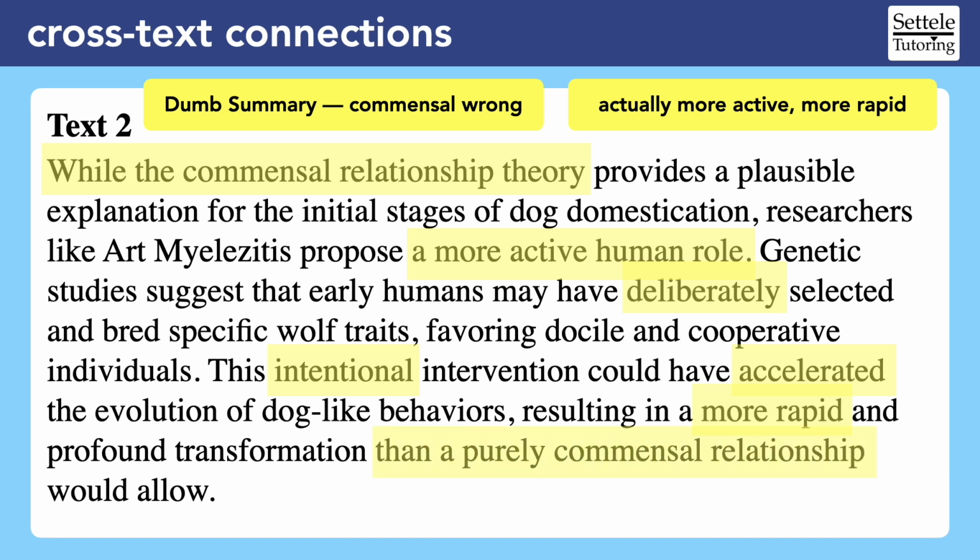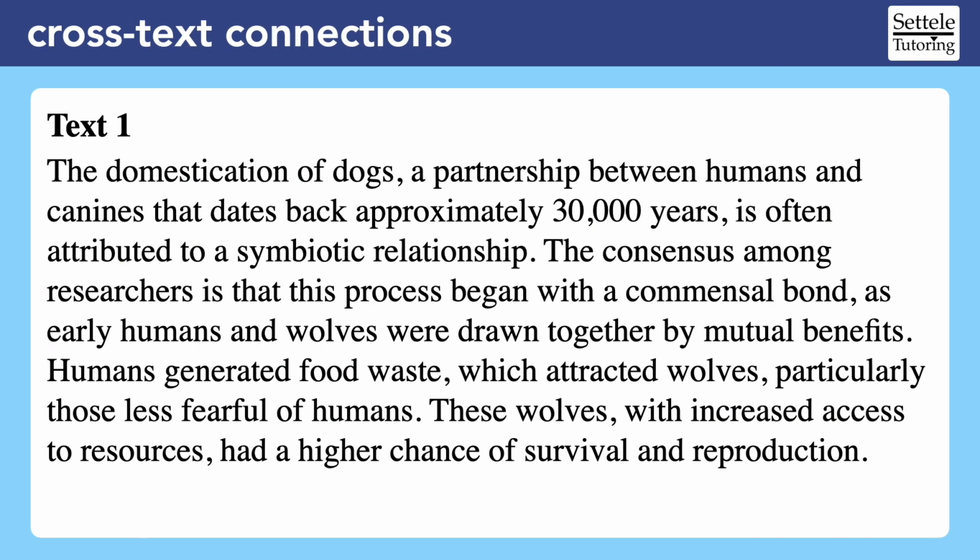This is a good reminder to use your scratch paper during the reading modules, especially for hard questions like CTCs that involve a lot of reading. We still need to read text 1, and I don't want to forget the key ideas that I learned from text 2. Notice that text 1 includes some background information that we really didn't need in order to understand the main argument of text 2.